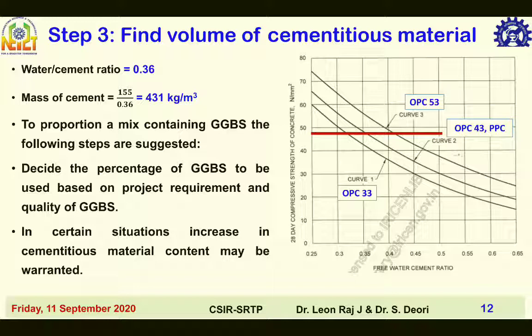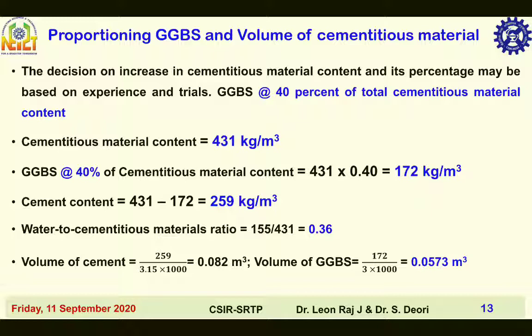Then to proportion the mix with GGBS, the following steps are suggested. Decide the percentage of GGBS to be used based on project requirement and quality of GGBS. Then proportioning of GGBS and the volume of cementitious material. The decision on increase in cementitious material content and its percentage may be based on experience and trials.